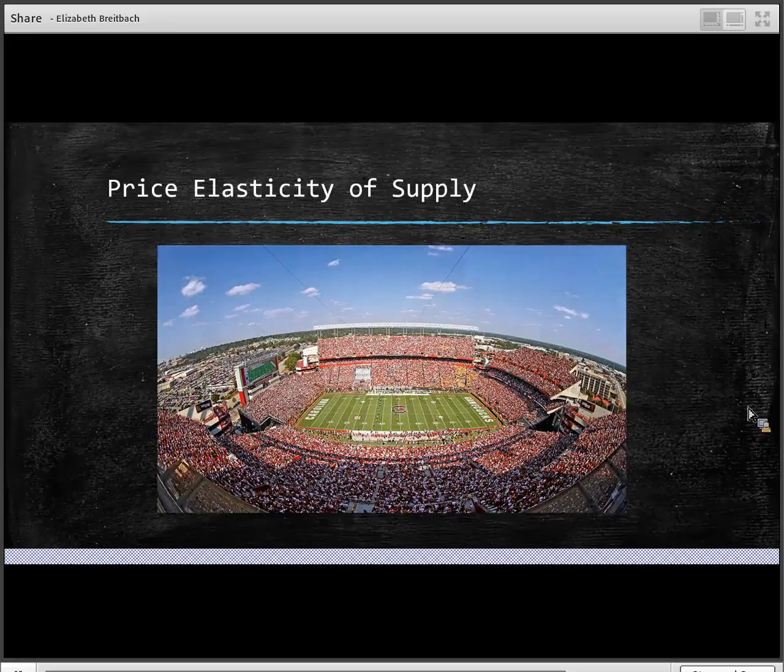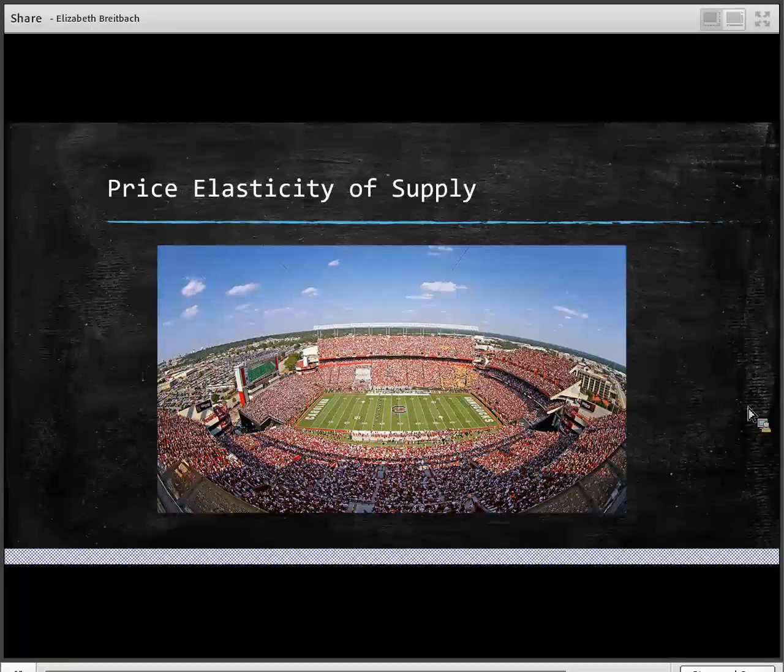So let's suppose that all of a sudden there's a large increase in the number of people who want to purchase football tickets. So everybody wants to go to the football games, much bigger increase, and the University of South Carolina knows if they make a bigger stadium, they could make more money. However, how easy is it for University of South Carolina to change the size of their stadium? It's incredibly difficult, right? We would either have to build a new stadium or we'd have to try and figure out some expansion. It would be so difficult to try to do that. And so the number of seats is virtually fixed, especially in the short run.